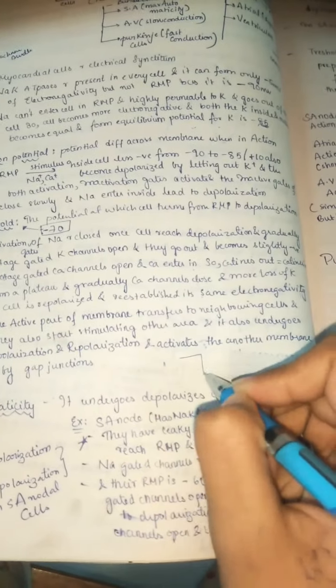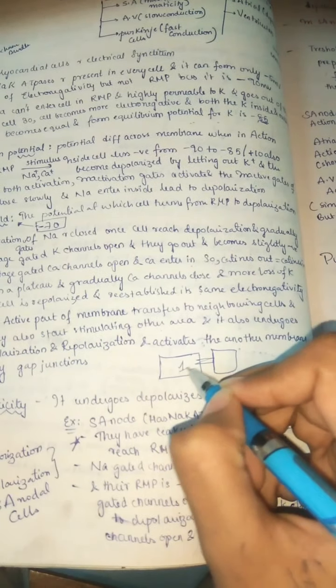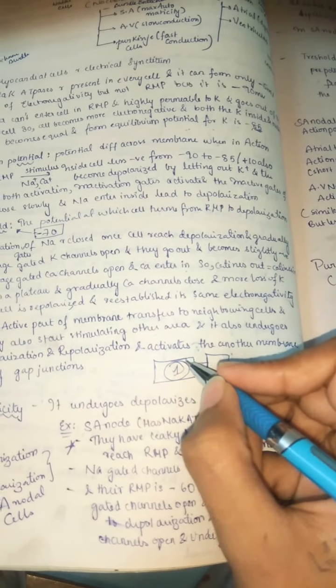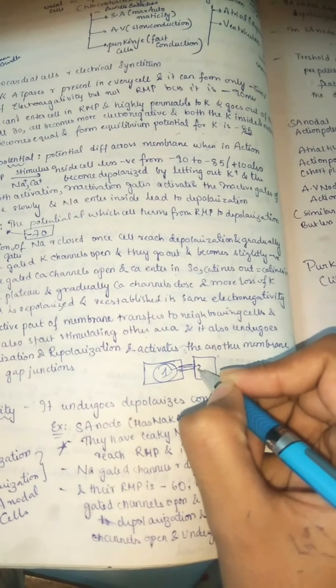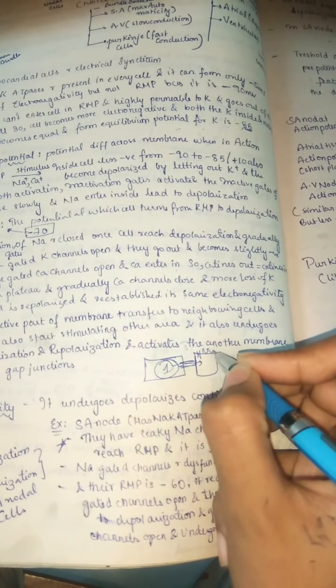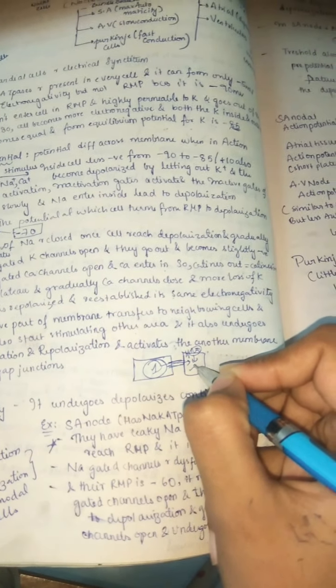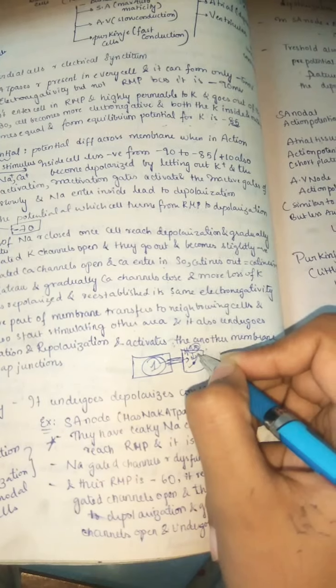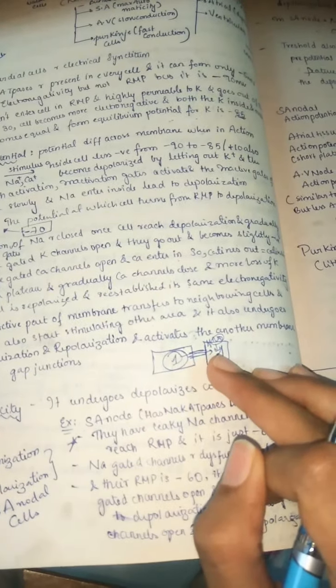So for example, what I have said, this action potential is going, for example, first in this cell. With the help of these gap junctions, even this stimulus passes here, because this now activates voltage gated sodium channels to open, and sodium also enters here, and it reaches threshold, from RMP to threshold, and the wave of depolarization followed by repolarization occurs. So this is how from one cell to another it sweeps away.